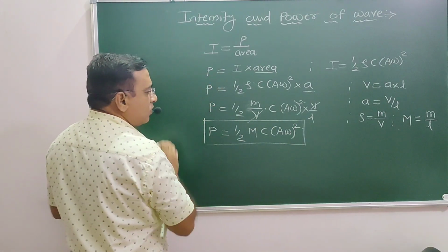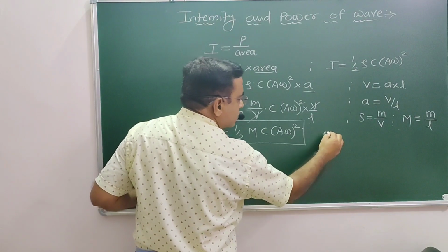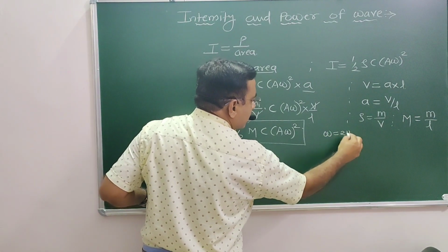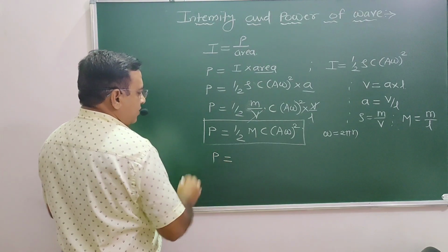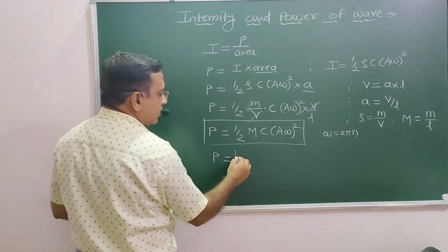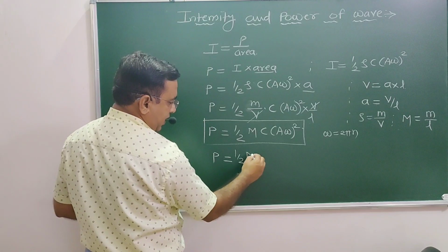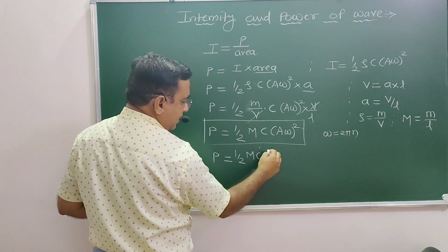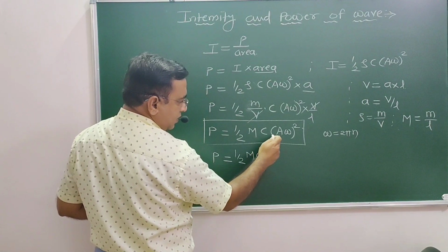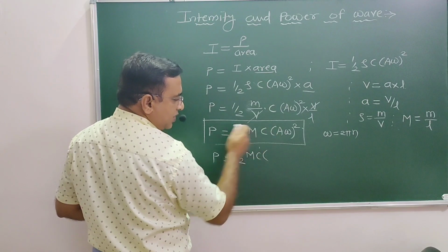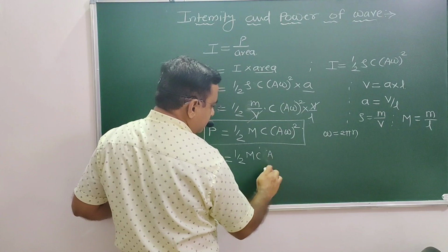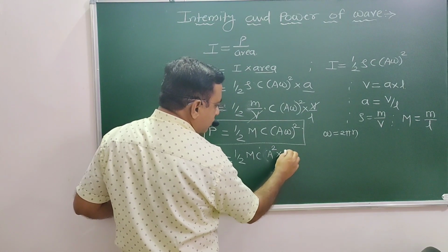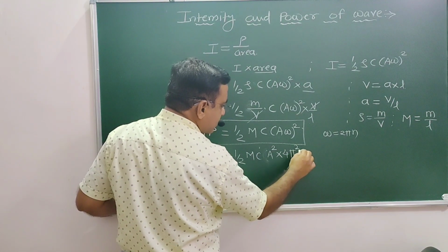Next, I am going to substitute omega is equal to 2 pi n, so the equation can be modified. Once again we have the power: half of M C into the amplitude square into 4 pi square n square.